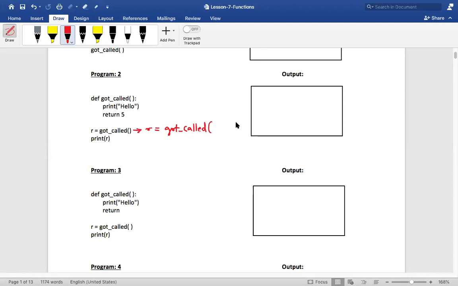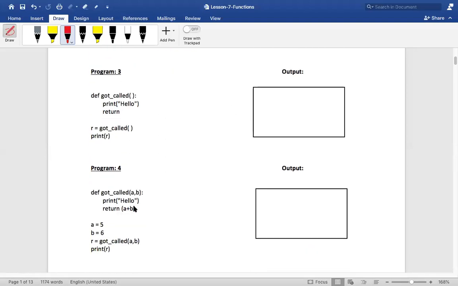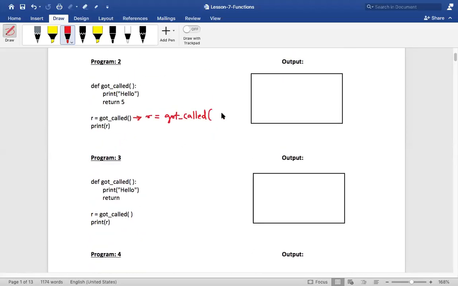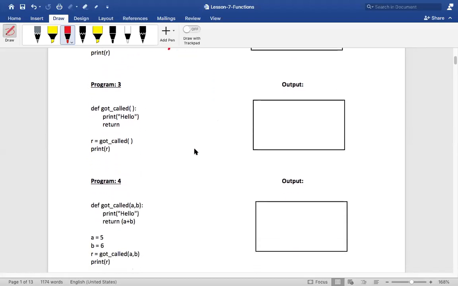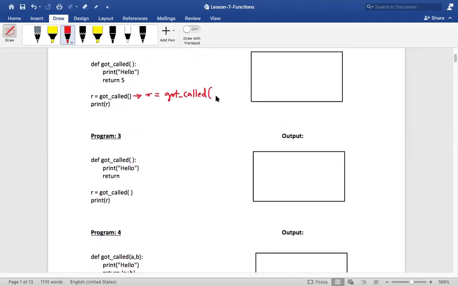So we have a fourth program, we have one function, right? A comma B. You want me to write A comma B? Yes, sir. Got called of A comma B. Okay. So then what will be the output? This will give you an error.